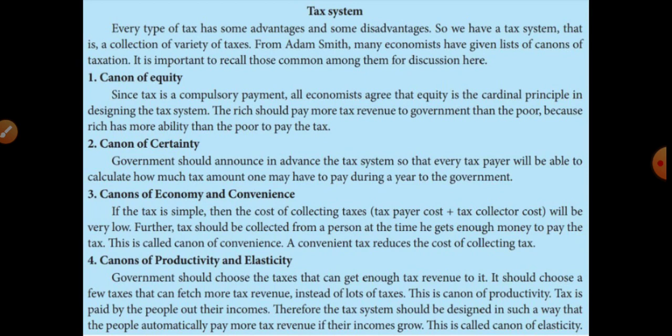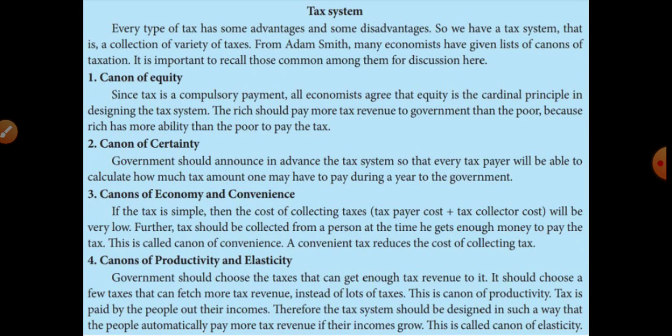Okay, this is called canon of convenience. The convenience tax also reduces the cost of collecting taxes.